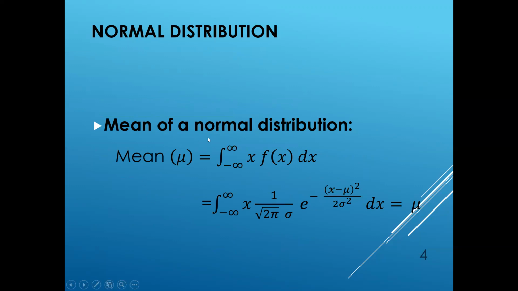The mean of the normal distribution, mu, equals the integration of x times f of x with limits minus infinity to plus infinity, where f of x is 1 by sigma under root of 2 pi into e power of minus (x minus mu) whole square by 2 sigma square. By applying the limits, we get the value mu.